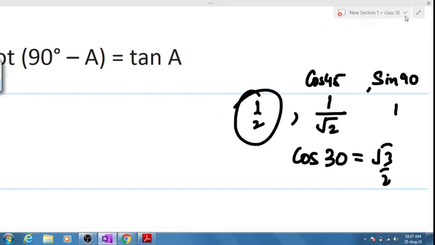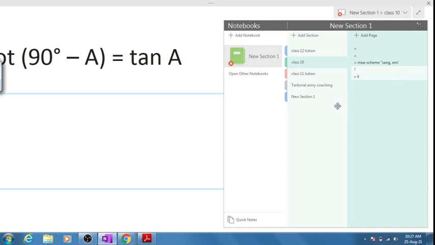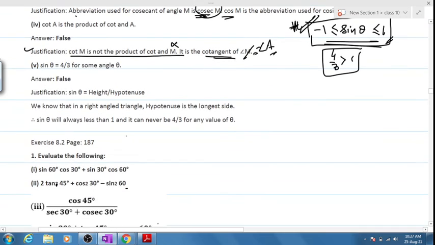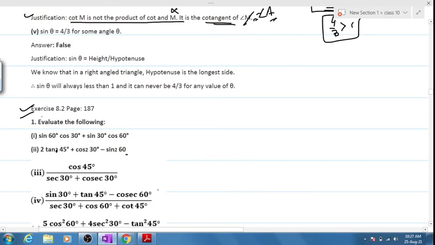So I believe that you people are done with this. Now we'll move on to the actual numericals. We have to start off with exercise 8.2. I'll just tell you how to do question number 1's part 1. You merely have to substitute the values and you have to add or divide whatever is required. Just keep one thing in mind. Important note. You write this in your copies also, that